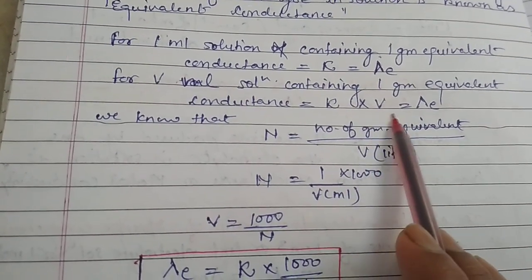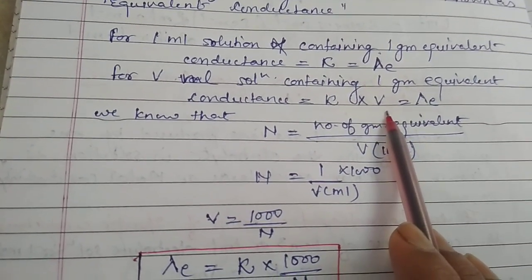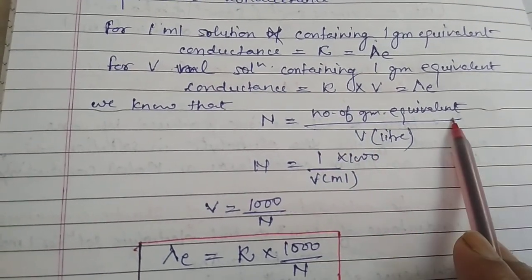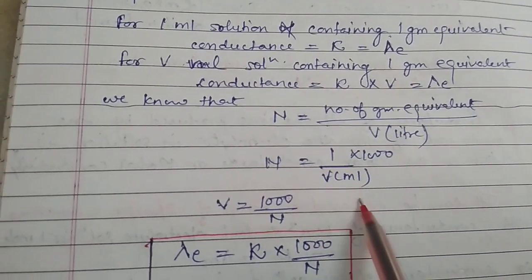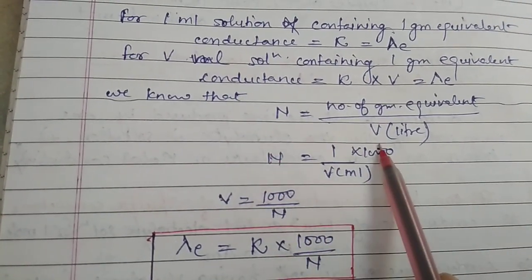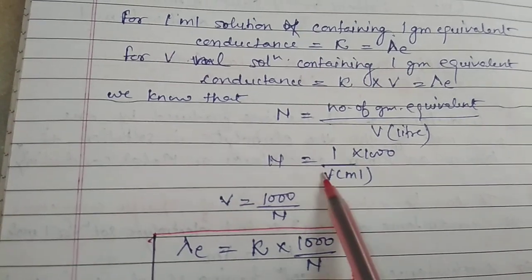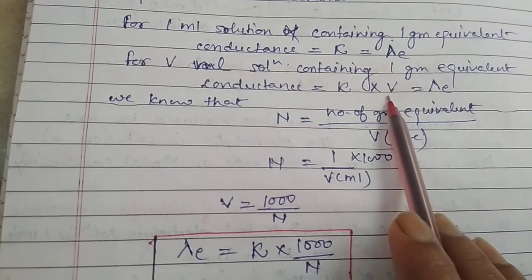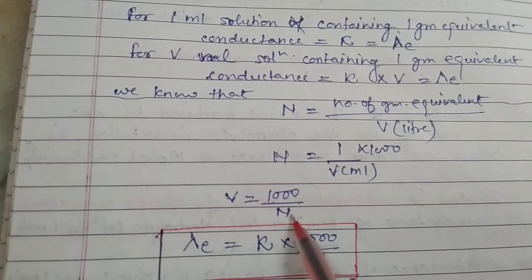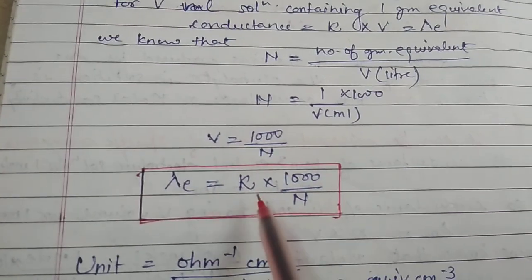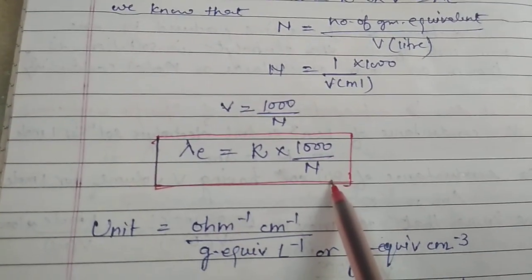As we are to place the value of V in ml, it is to be converted into ml again. So that would be 1 gram equivalent, V ml divided by 1000. So the value of normality is equal to 1000 upon V ml, or the value of V, as we are to calculate, would be equal to 1000 upon normality. So equivalent conductivity is equal to kappa into 1000 upon N.